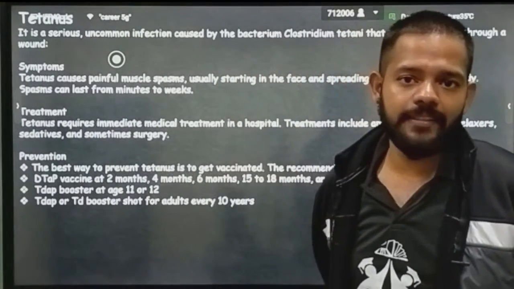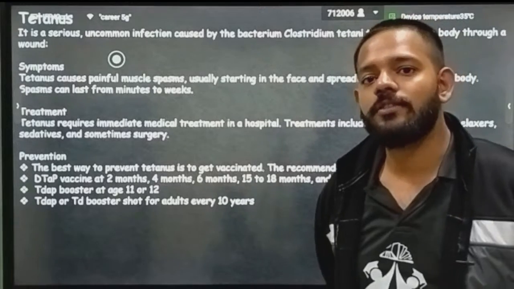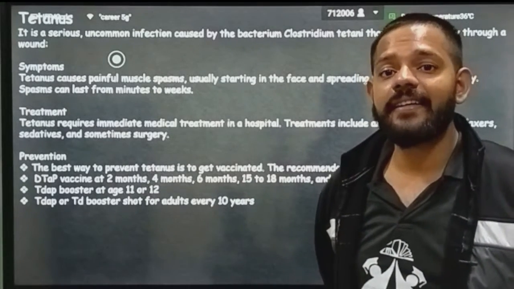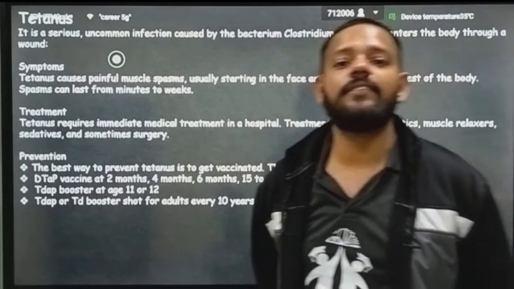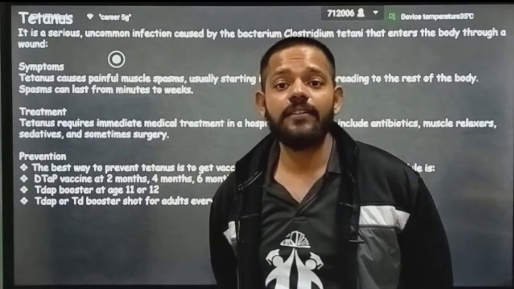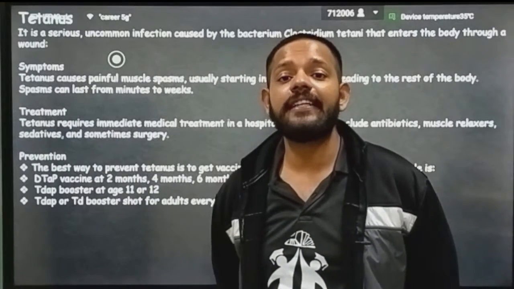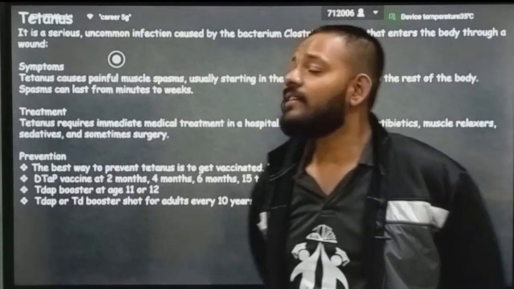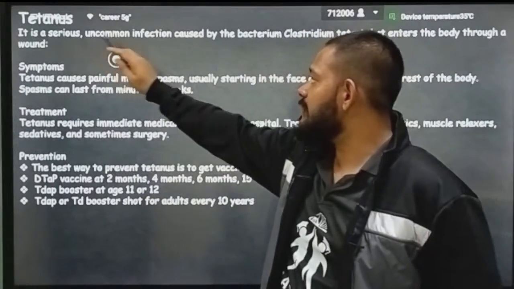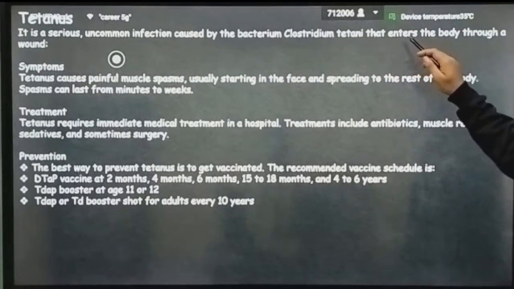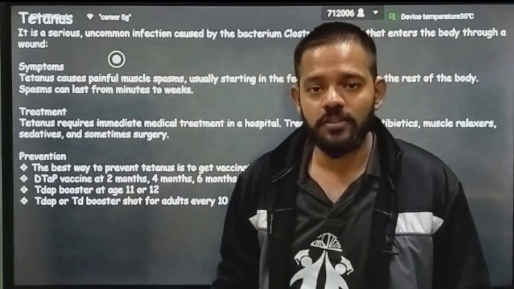Tetanus: when you are playing somewhere and accidentally you fall on the soil, and if the soil contained a rusted nail and it enters or pinches inside your body, then automatically your friends, your family members, your parents say go for a tetanus injection. Okay, so this is tetanus. It is a serious uncommon infection caused by the bacterium Clostridium tetani that enters the body through wounds.